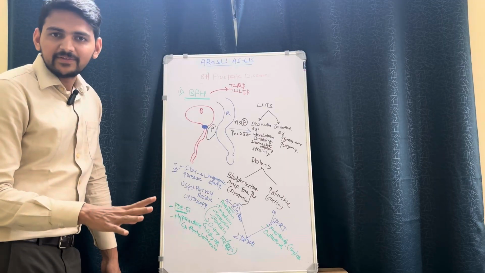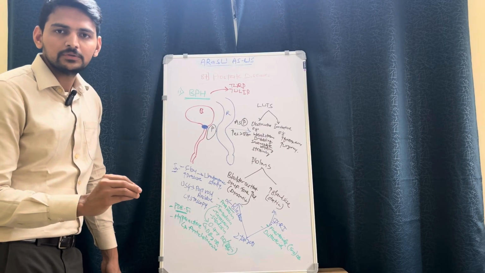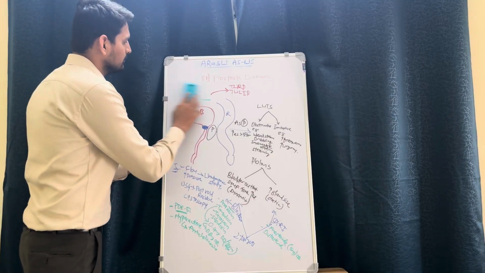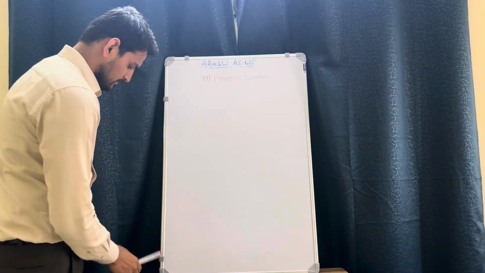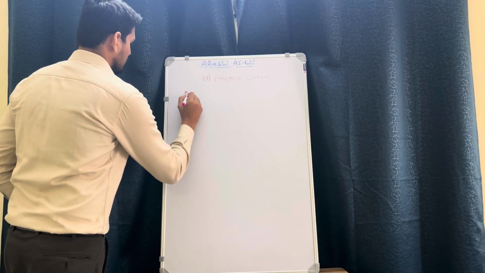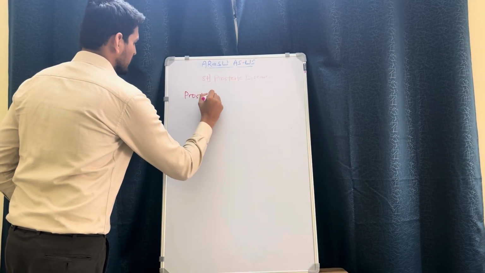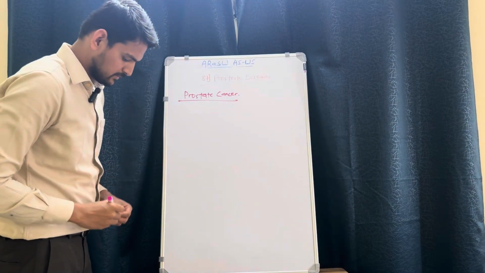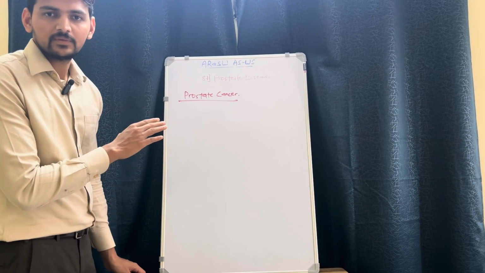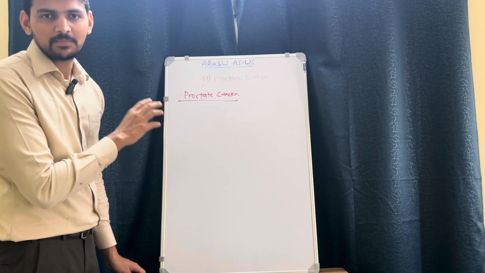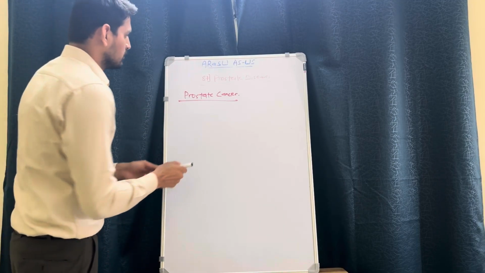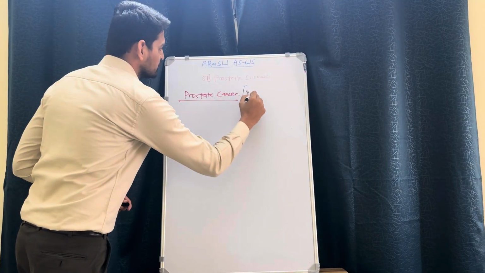What about prostatic cancers? When do we have to suspect it and how to follow it up? That is the third section of the chapter. So the point about prostate cancer. First of all, the commonest site to develop a cancerous lesion in the prostate gland is the peripheral zone, not the transitional zone. So the point is it is common in the peripheral zone.